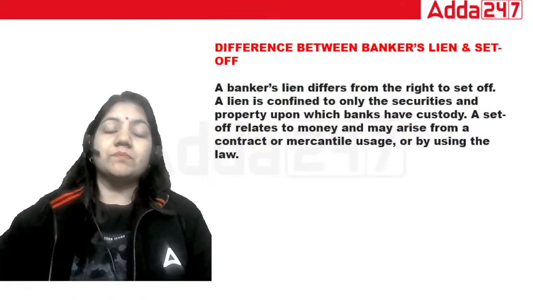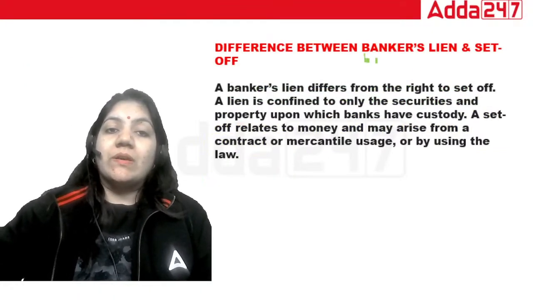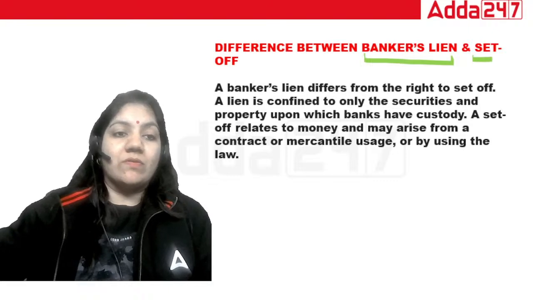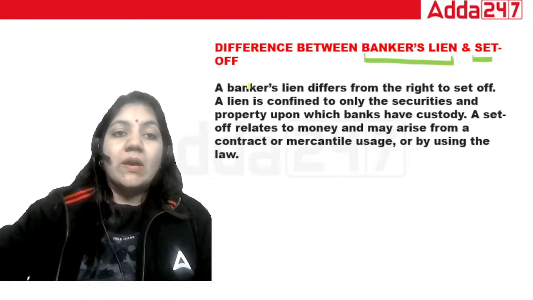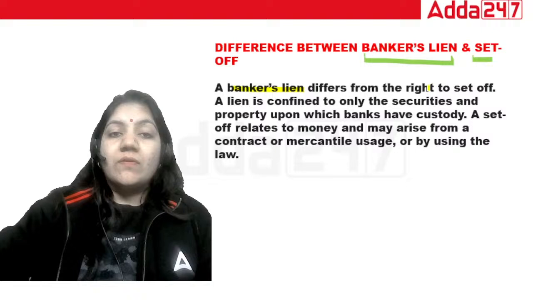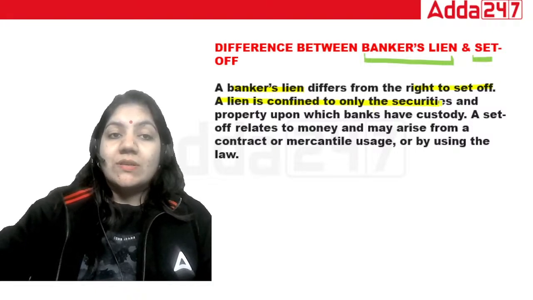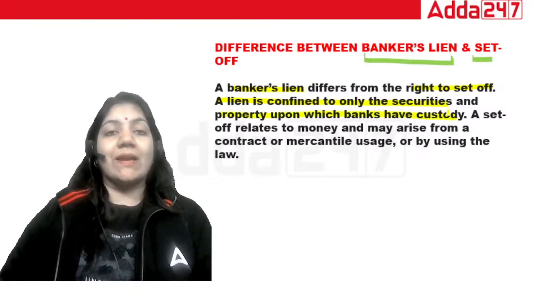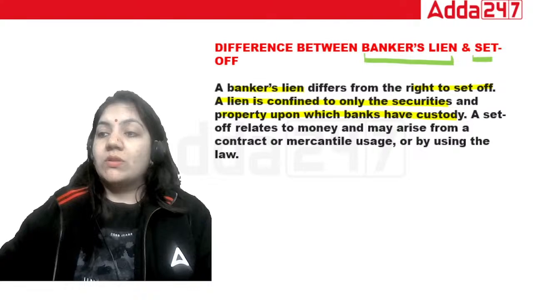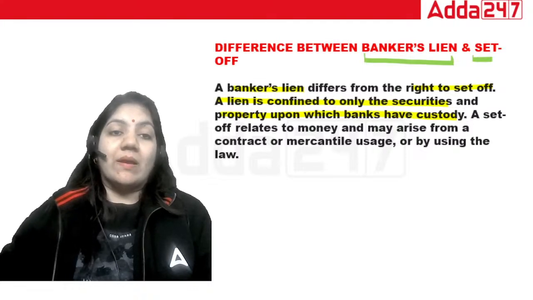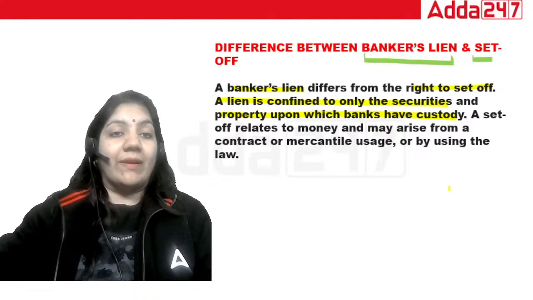Now see the difference between banker's lien and set off. What is the basic difference? Lien is confined to security and the property of which the bank has custody. Exactly. Lien means whatever we have given as security to the bank, only on that property does the bank have a right of lien.